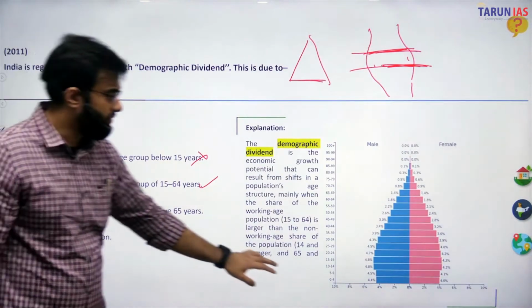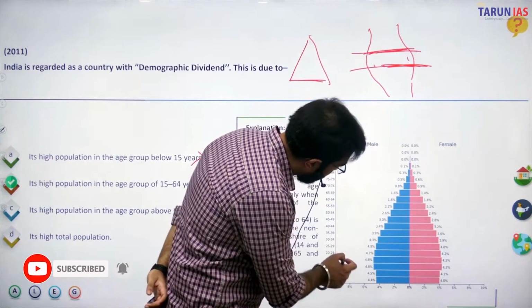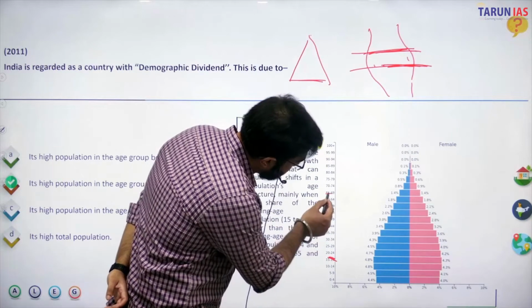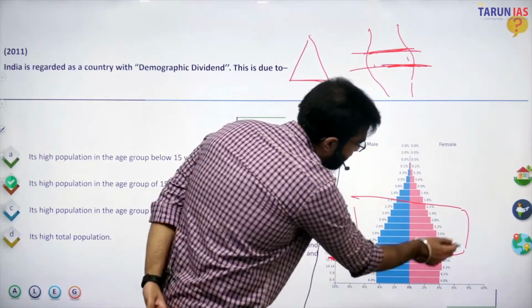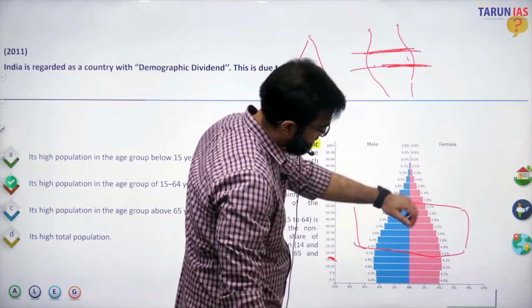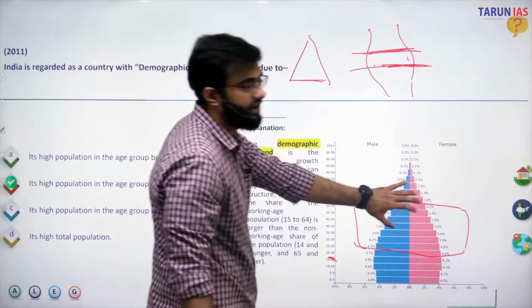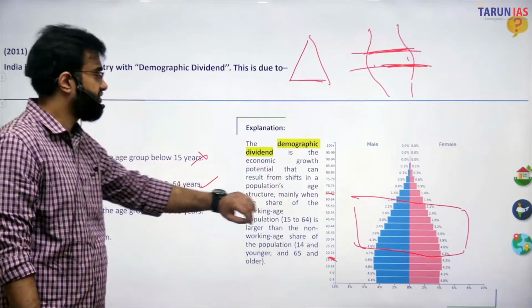So I have drawn this also. You can see that this section is from 15 to 64. This complete section, the 100% being the male side and female side, contributes a large part of the demographic dividend. So I have given the definition also.